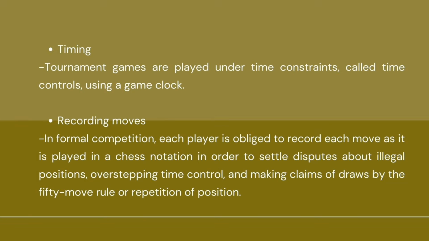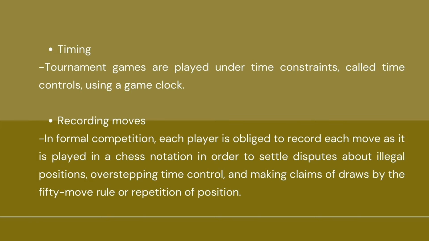Third is recording moves. In formal competition, each player is obliged to record each move as it is played in a chess notation in order to settle disputes about a legal position, overstepping time control, and making claims of draws by the 50 move rule or repetition of position.